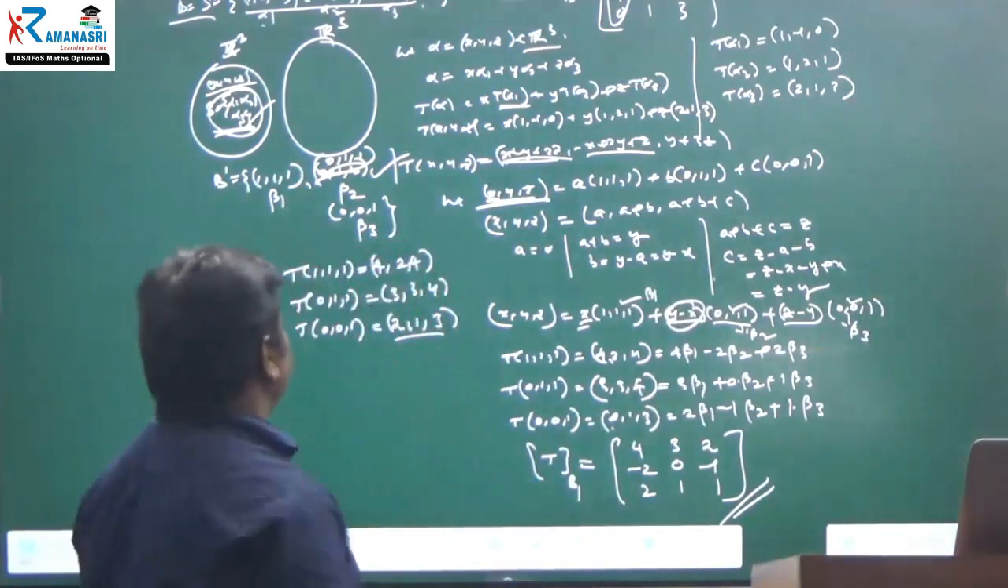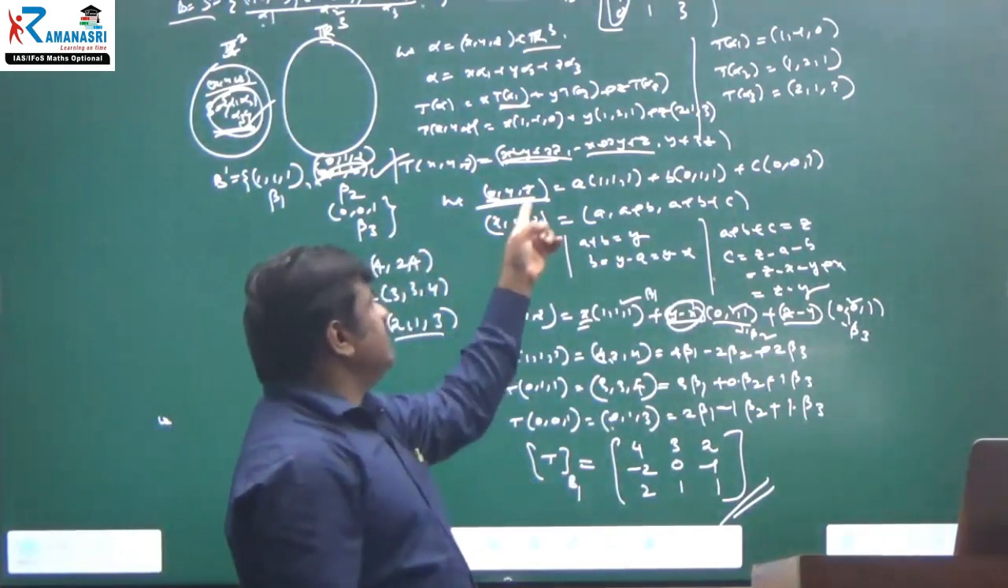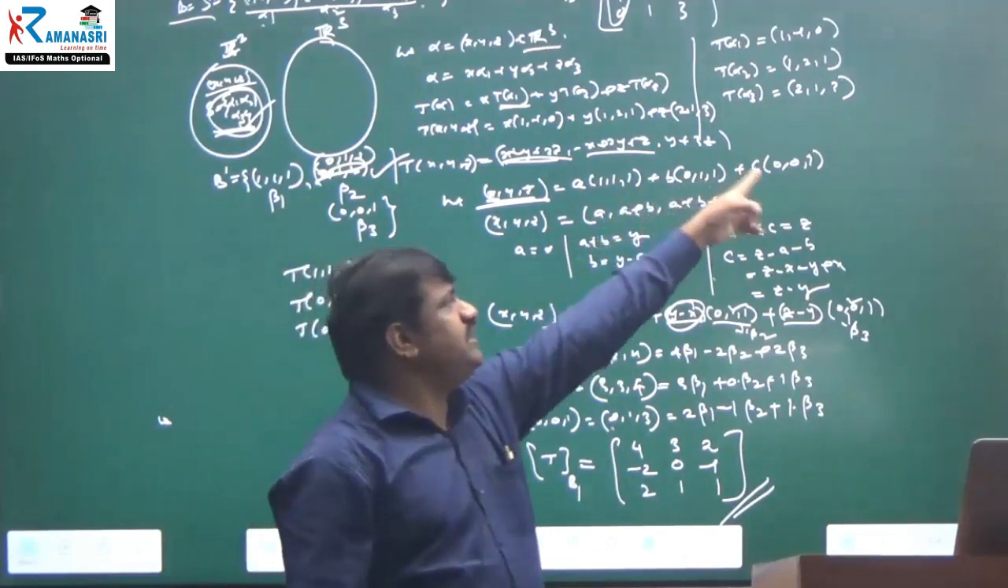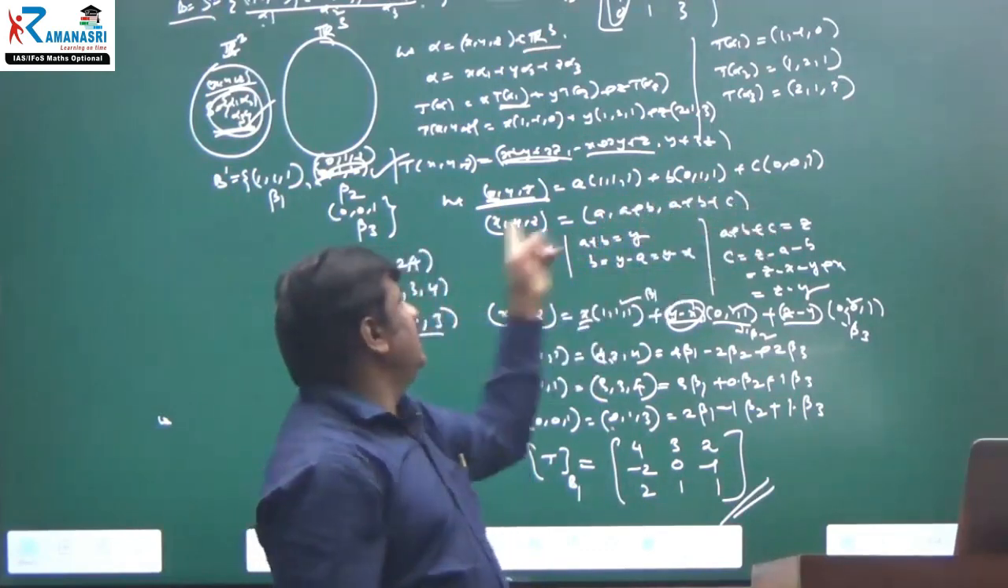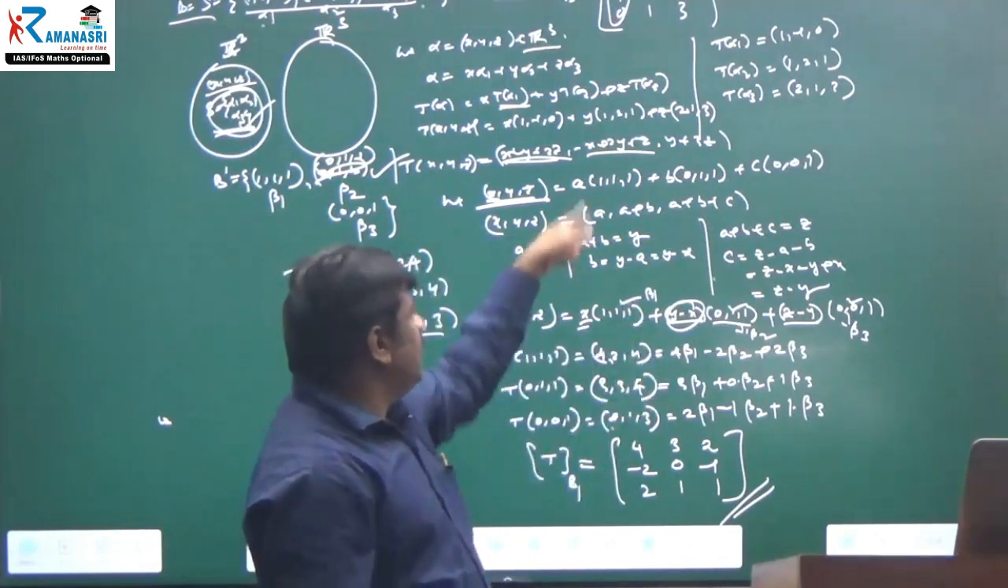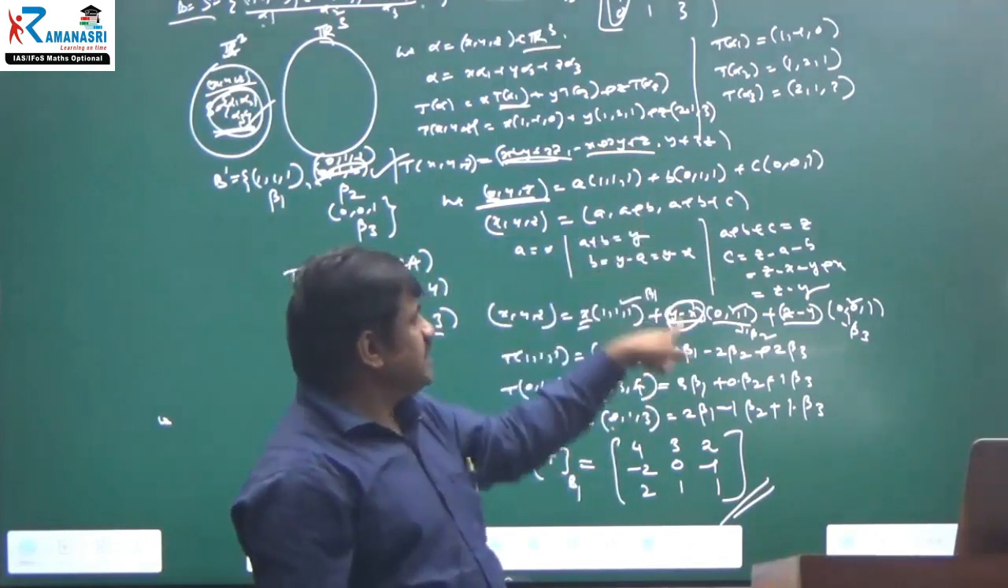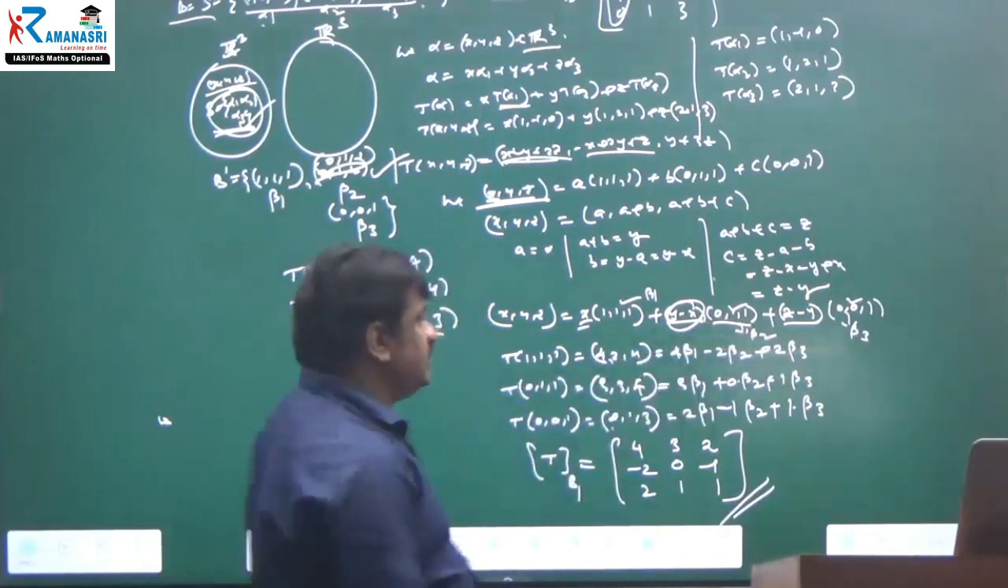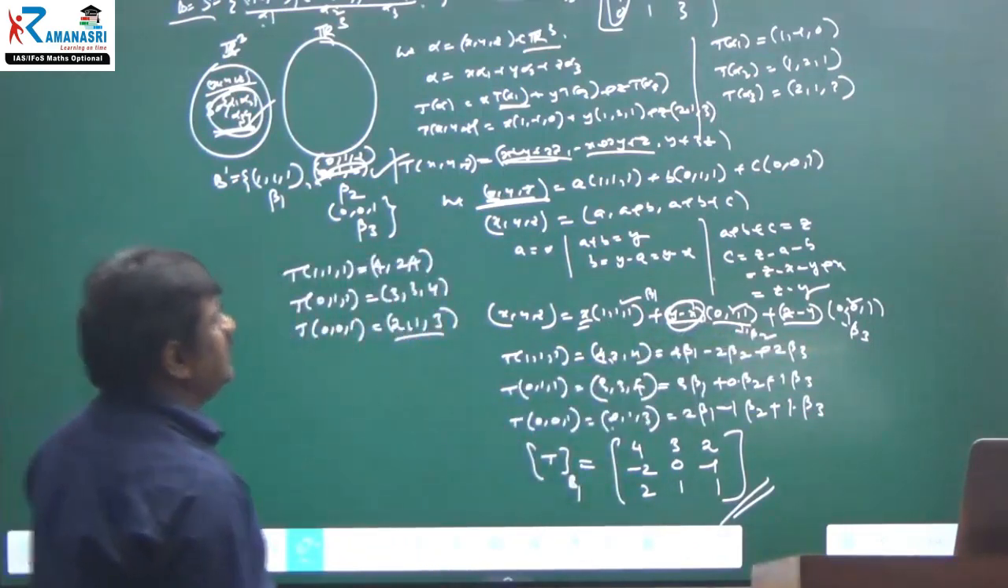Instead of that, what we are doing is: x, y, z equals a into beta 1 plus b into beta 2 plus c into beta 3. Then I found those a, b, c scalars. Then I have written x, y, z is equal to what? It is x into beta 1 plus b into beta 2 plus c into beta 3. Are you understanding now?